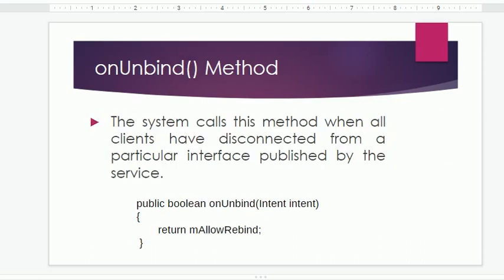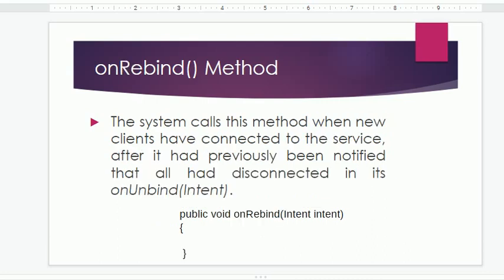The onUnbind method: the system calls this method when all clients have disconnected from a particular interface published by the service. So this method is only called when clients have been disconnected from the particular interface, like an activity. And what is an activity? Activity is a user interface. So here's the method: public boolean onUnbind(Intent intent), return true or return false.